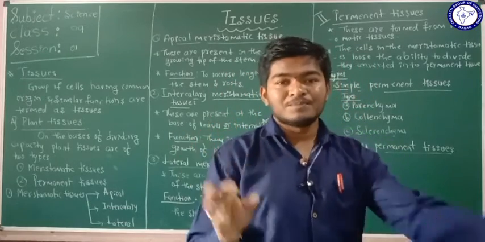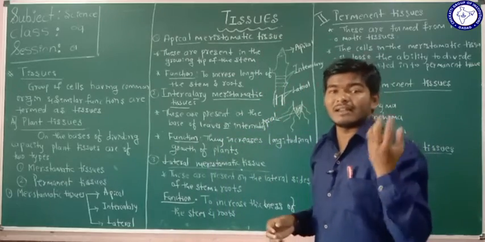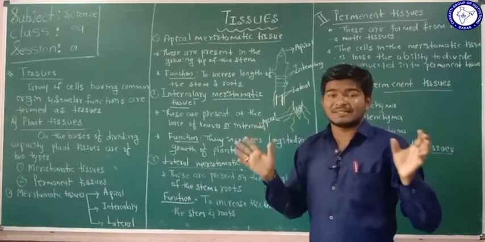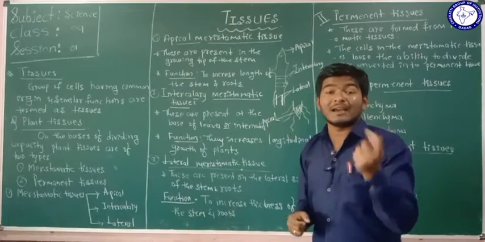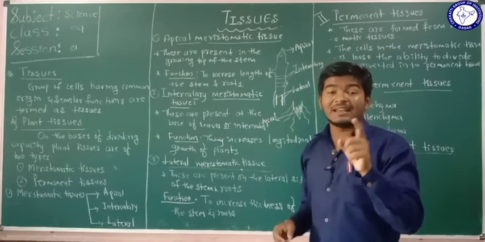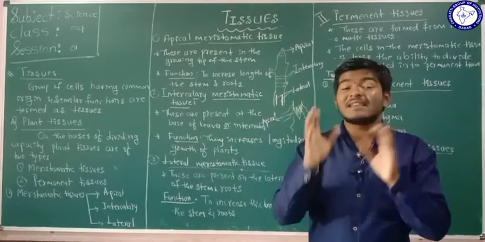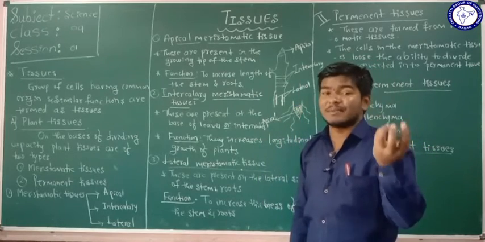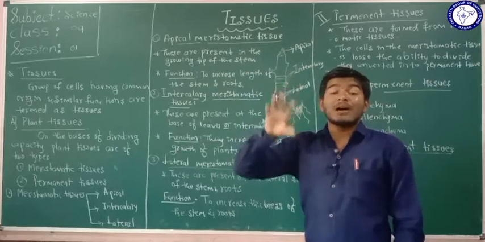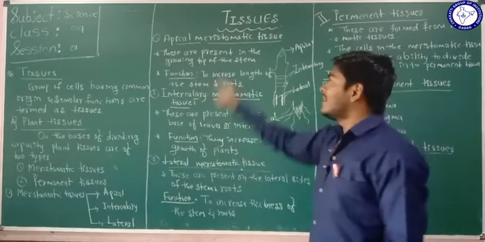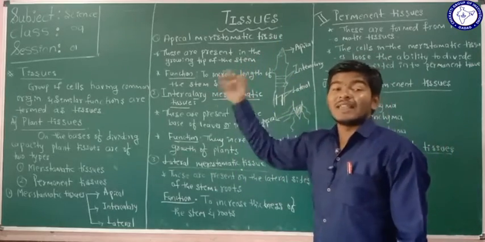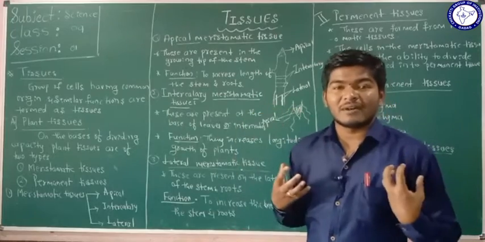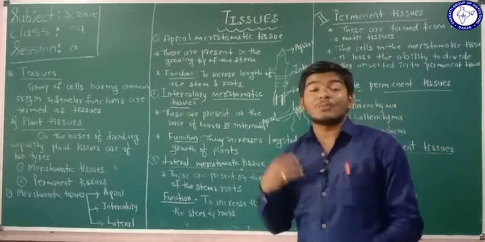For example, in the human body or the animal body, a group of cells makes a single work. The structure of that group of cells is similar and the function of that group of cells is similar, and that group of cells is called a tissue. So the tissues present in our body are helpful to do the work here.